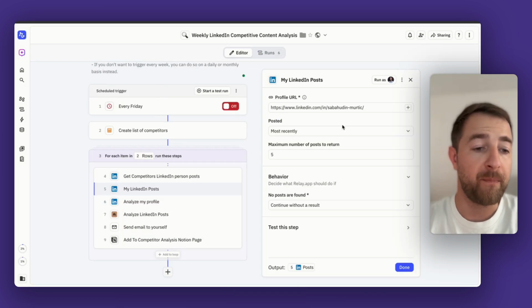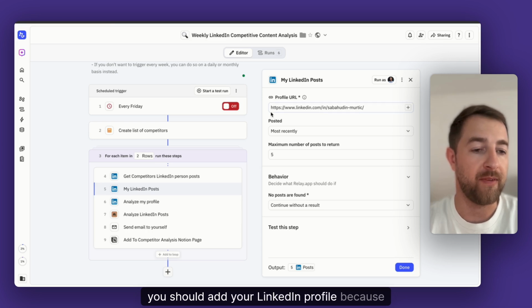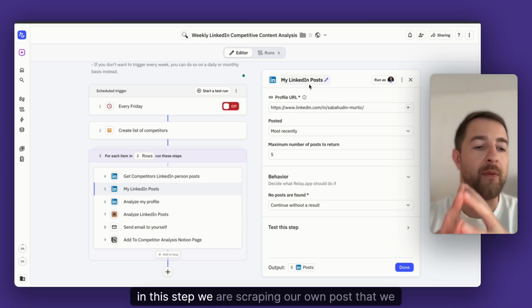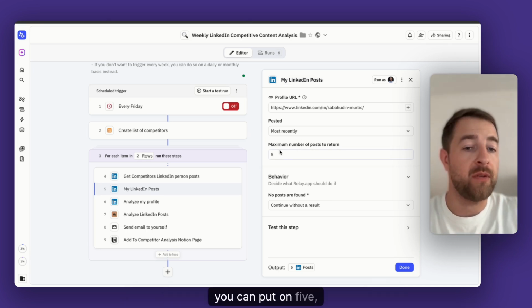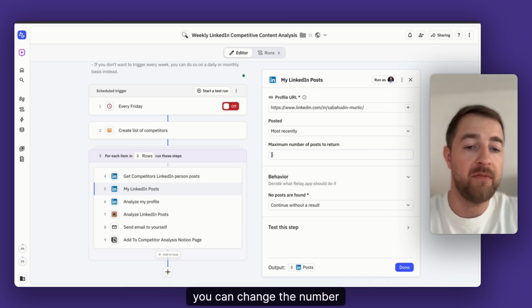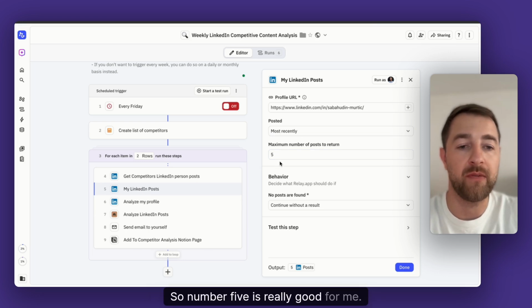Now in this step, you should add your LinkedIn profile, because in this step, we are scraping our own posts that we can compare with competitor posts. You can put on 5, you can change the number. For me, 5 is pretty solid because it's on a weekly basis. I post from 3 to 4 times per week. So number 5 is really good for me.